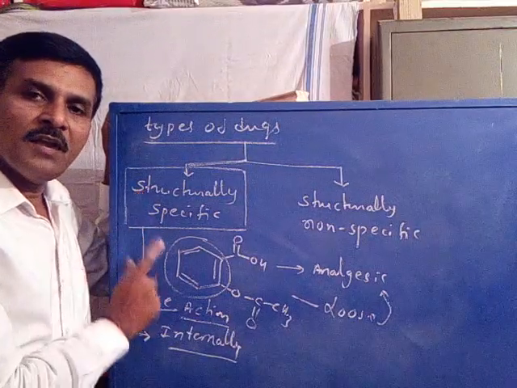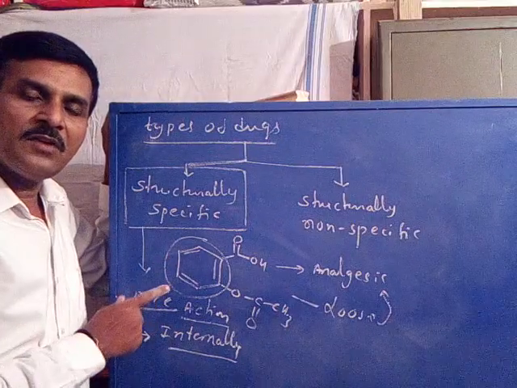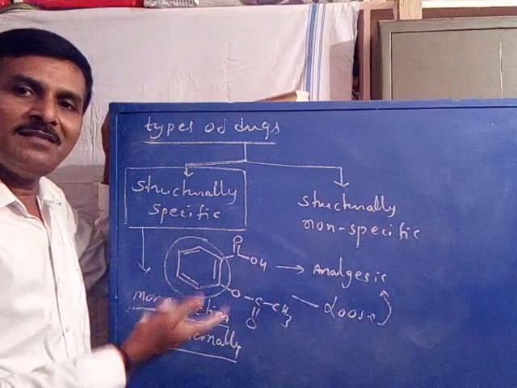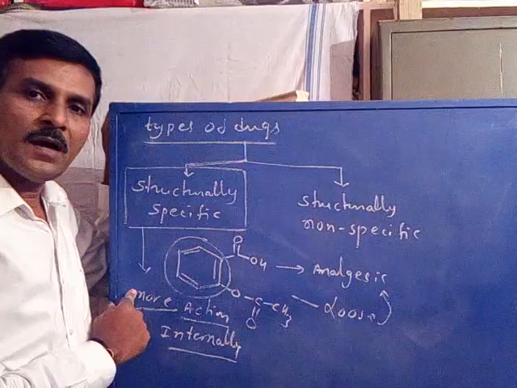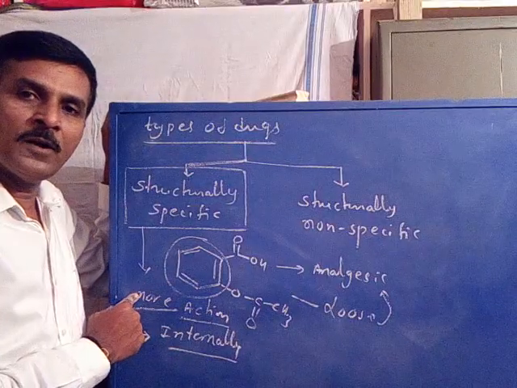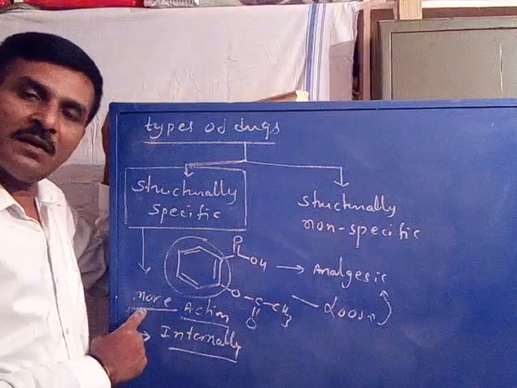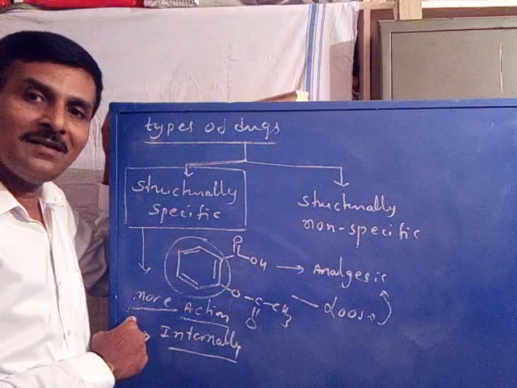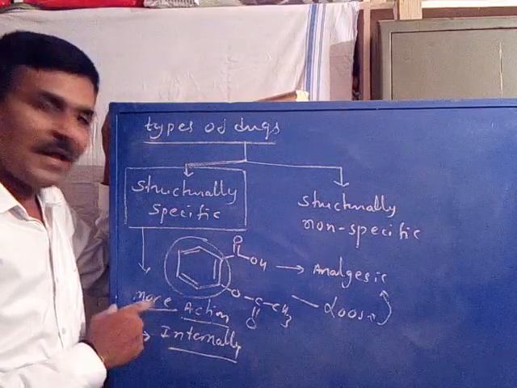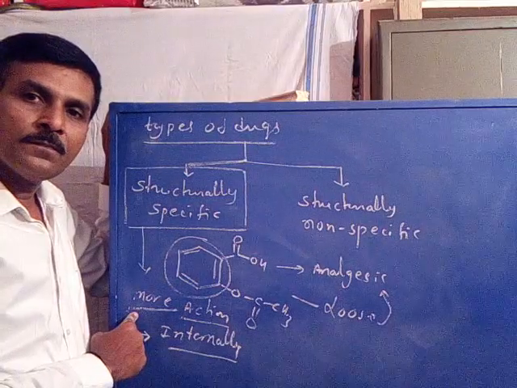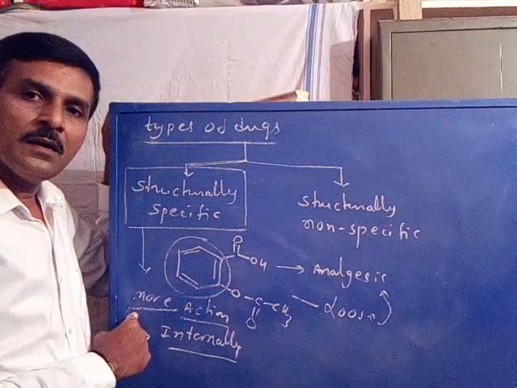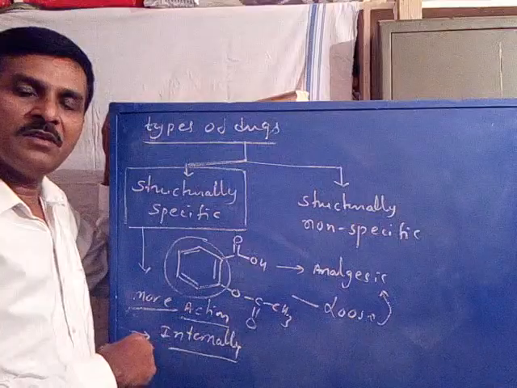You remember, every structurally specific drug has its own target to exhibit its activity in the human body. Therefore their action is more, because the whole dose reaches only the desired target. Suppose you want to target one kind of drug to the central nervous system.